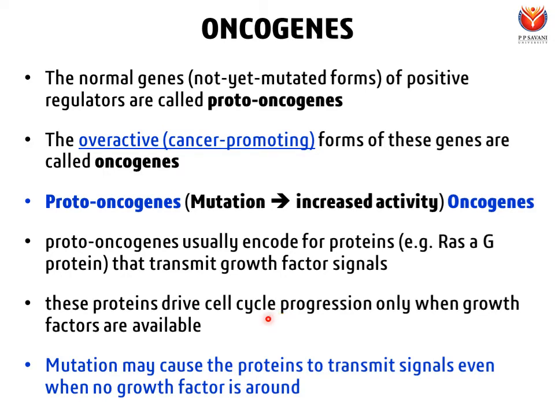And if there is a mutation in the proto-oncogene for the RAS protein, what will happen? The mutation may cause the protein to transmit signals even when no growth factor is around. No growth factor means unfavorable conditions, so conditions are not right for the cell to divide. It requires growth factor. So even when there is no growth factor, the mutated form of the proto-oncogene, which is now an oncogene, will transmit the signal for the cell to divide, and it will lead to uncontrolled cell division.